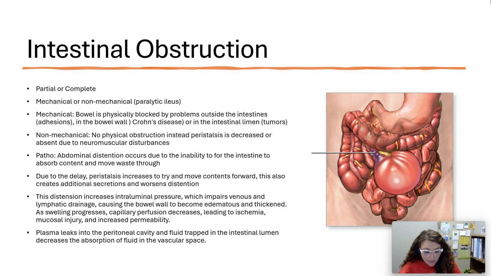So then I can have the plasma leak into the peritoneal cavity and fluid trapped inside the intestinal lumen, decreasing the absorption of fluid into the vascular space. So if it's not going into my vascular space and it's trapped, I'm going to start to see changes in my cardiovascular system. I'm going to see hypotension. I'm going to start seeing some changes in my electrolytes because I'm not getting the fluid into the vascular space like it's supposed to go.